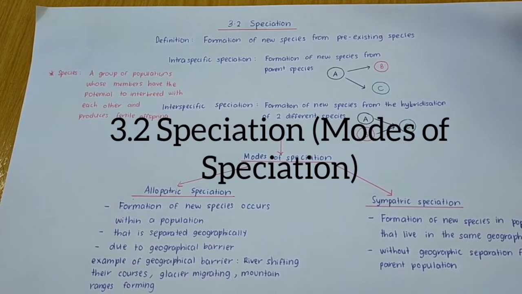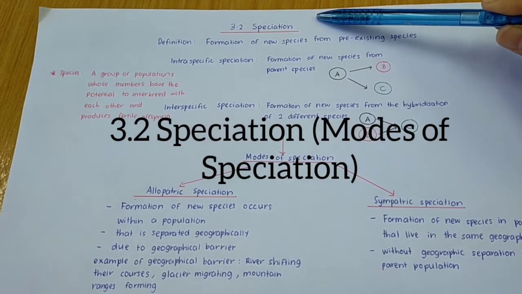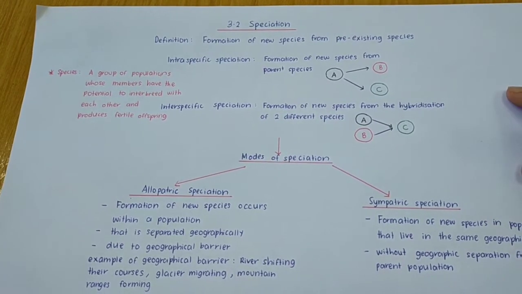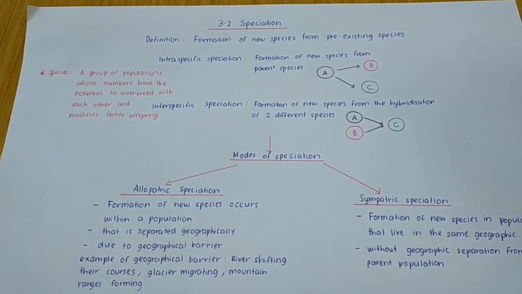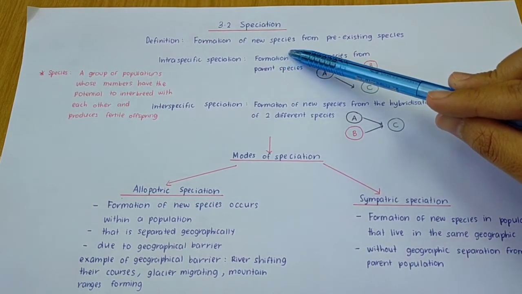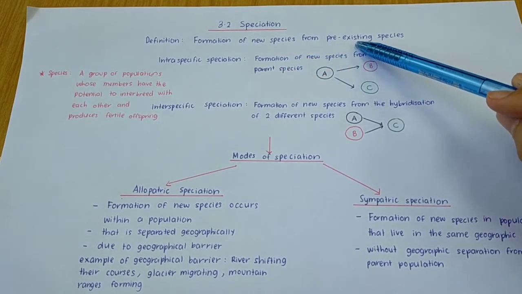So now we look at subtopic 3.2 for chapter 3, which is speciation. First of all, you have to know the definition of speciation. So what is speciation? It is the formation of new species from pre-existing species.